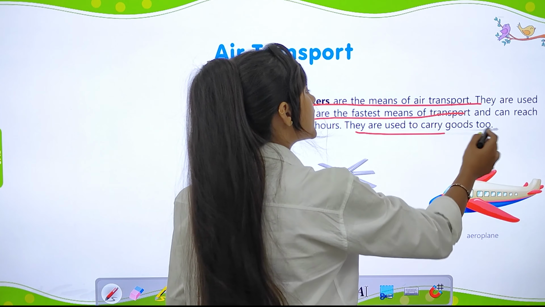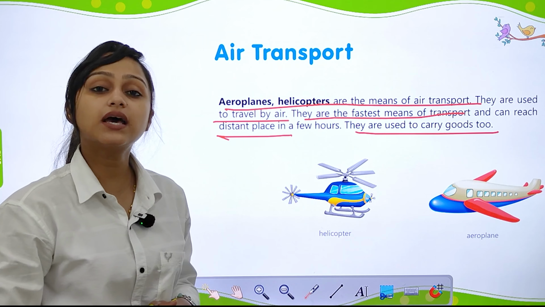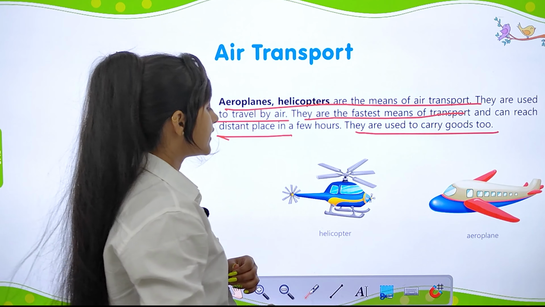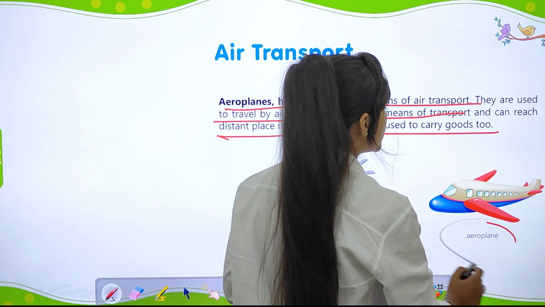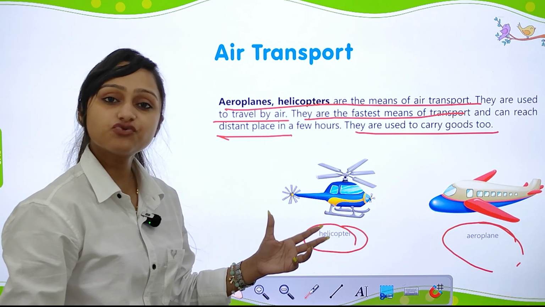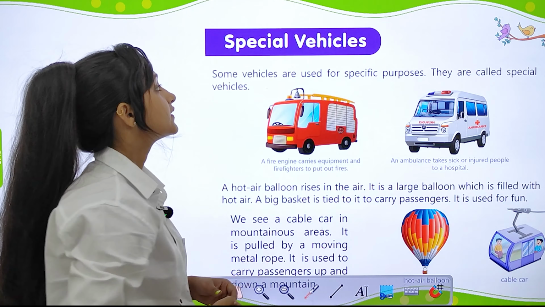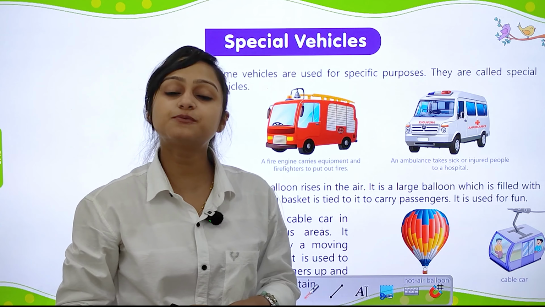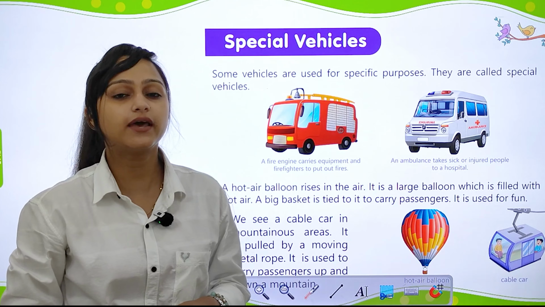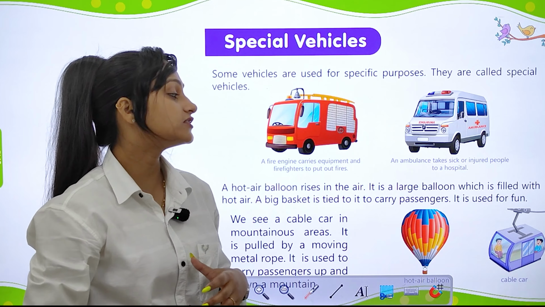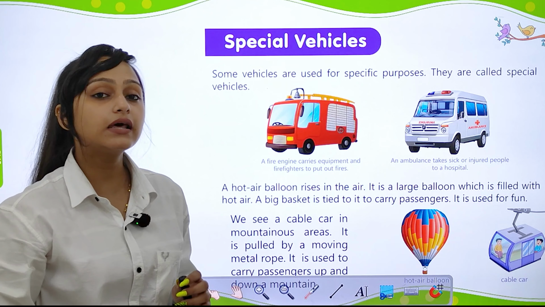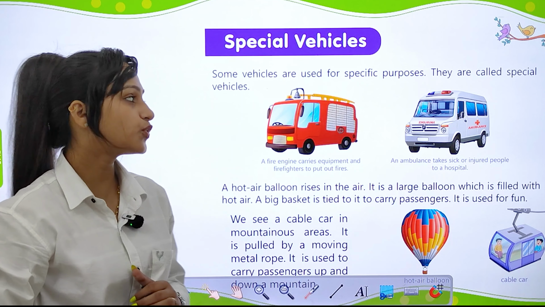They are used to carry goods too. Yes, they are used to carry goods. So they are like helicopter and aeroplane. They are the examples of air transport. Now let's talk about the special vehicles like ambulance and fire extinguisher that help us in special and serious situations.